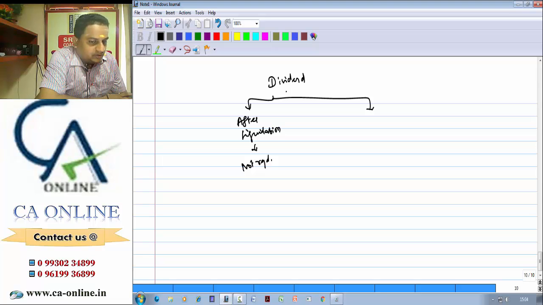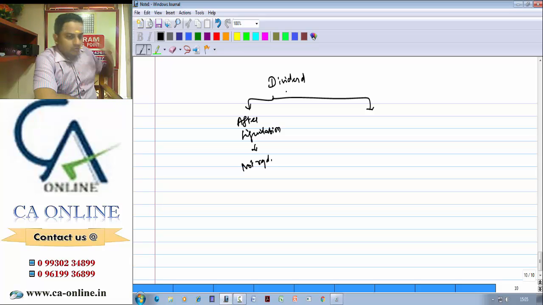So when the company is a going concern, dividend means whatever is given out of profits to the shareholders; they will call it dividend. When the company is a gone concern, dividend means whatever is repaid, that is capital repaid; they will call it dividend. So there is no share of profit distribution dividend after liquidation.